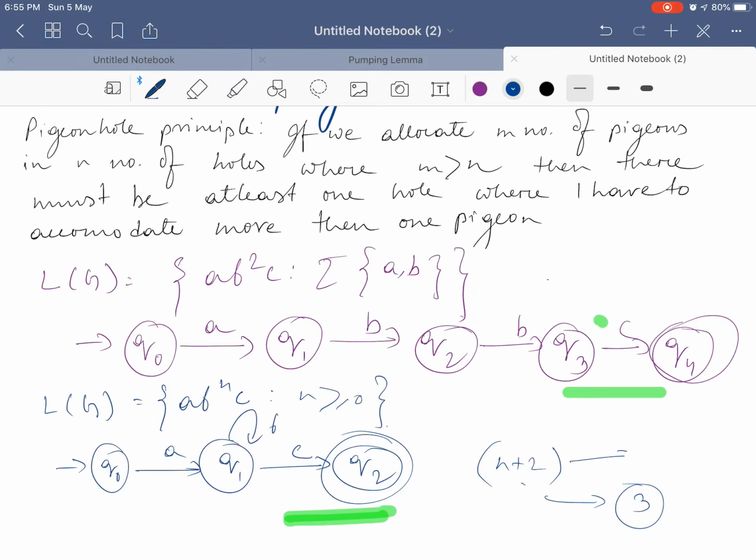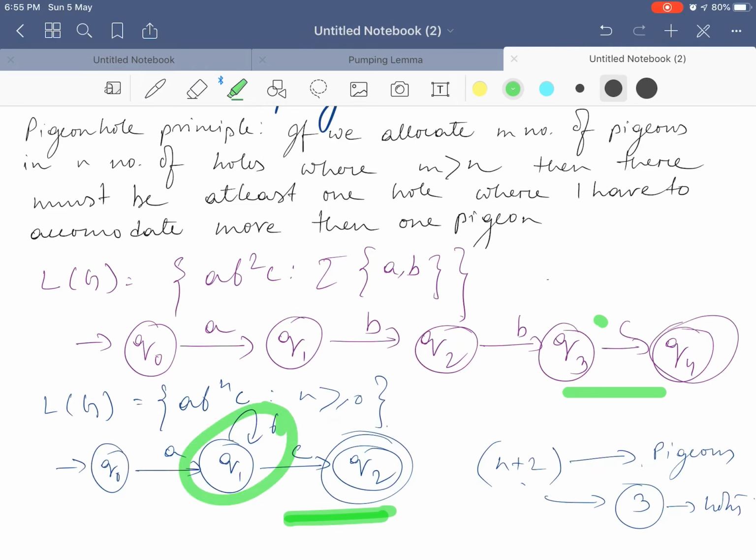So, if I consider the alphabets as the pigeons and the states as the holes, then obviously the number of pigeons is much more than the number of holes. In pigeonhole principle we said there must be at least one hole where I have to accommodate more than one pigeon. Here also there must be at least one state where I have to consume more than one alphabet, and this one is Q1, which is consuming more than one alphabet.